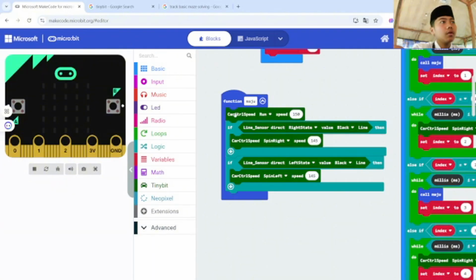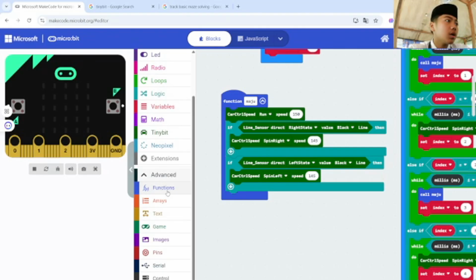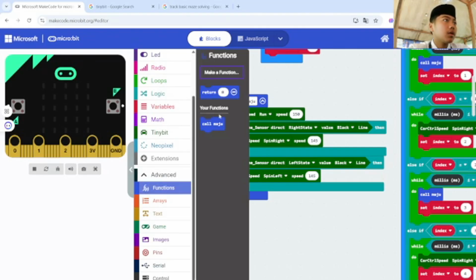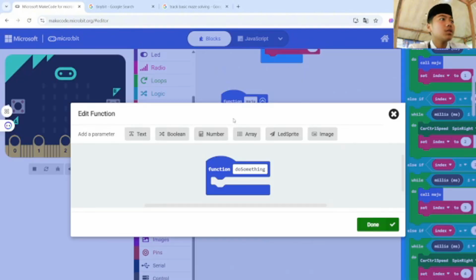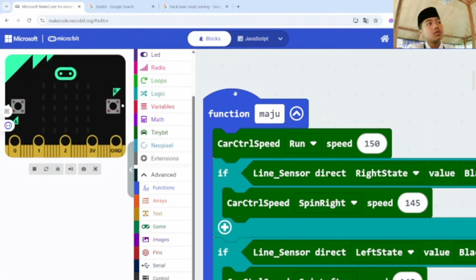If you want to search for the function, you need to press advanced, and then you can find the function. You can make a function, delete the default do something sentence, and for example name it go right, and then just press the done button or enter.